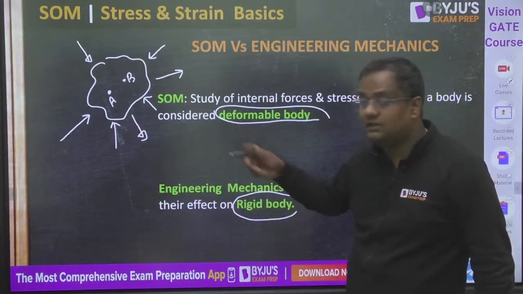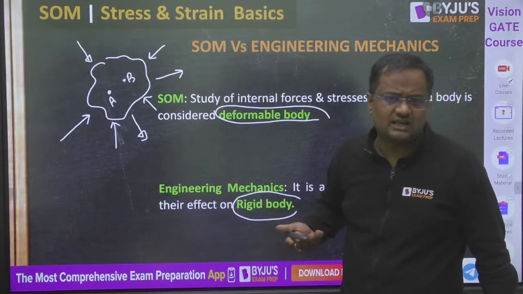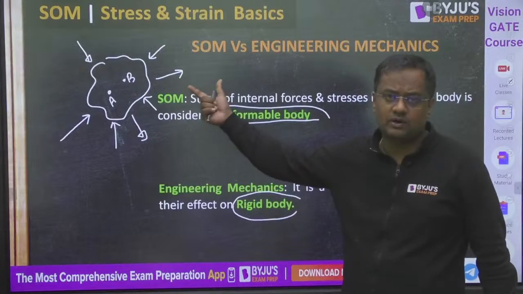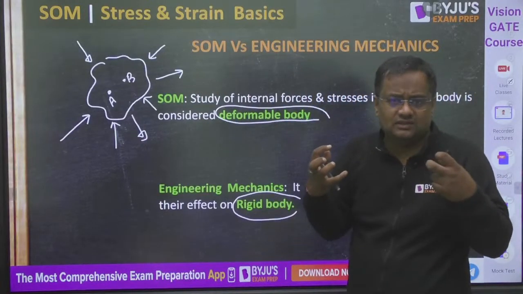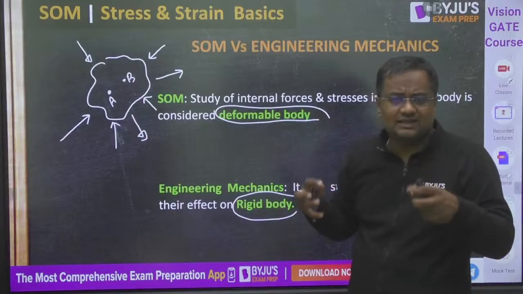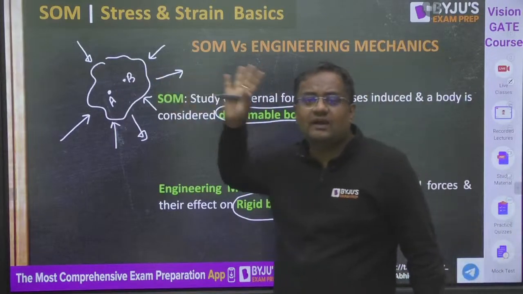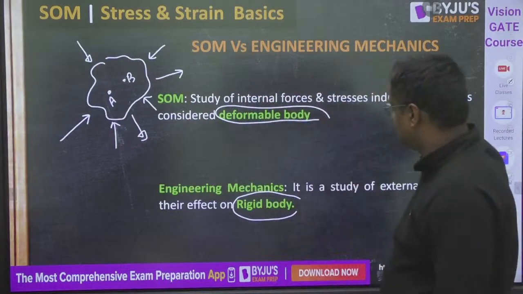But in strength of material, we are dealing with the real physics now, guys, and the real body is a deformable body. Rigid body is just an assumption. In reality, only deformable body exists in this universe.